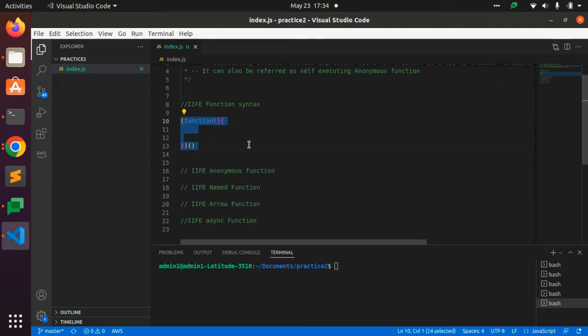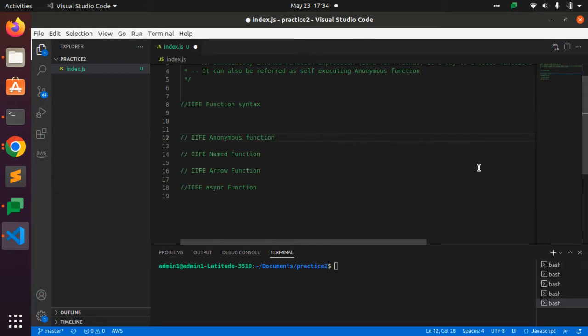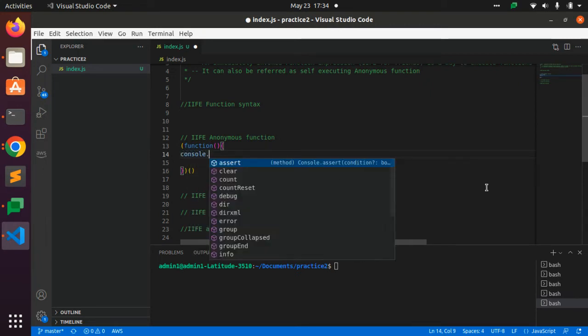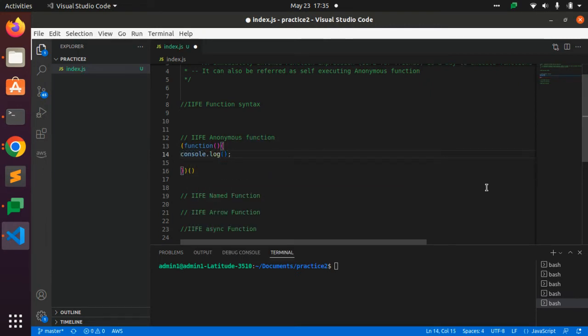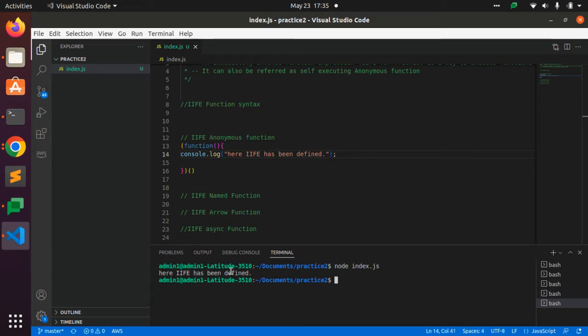So this is the syntax for that, and now we are writing the function and executing this console.log: IIFE has been defined. When I execute this file with node index.js, the function will be immediately invoked. That is, here it prints IIFE has been defined.